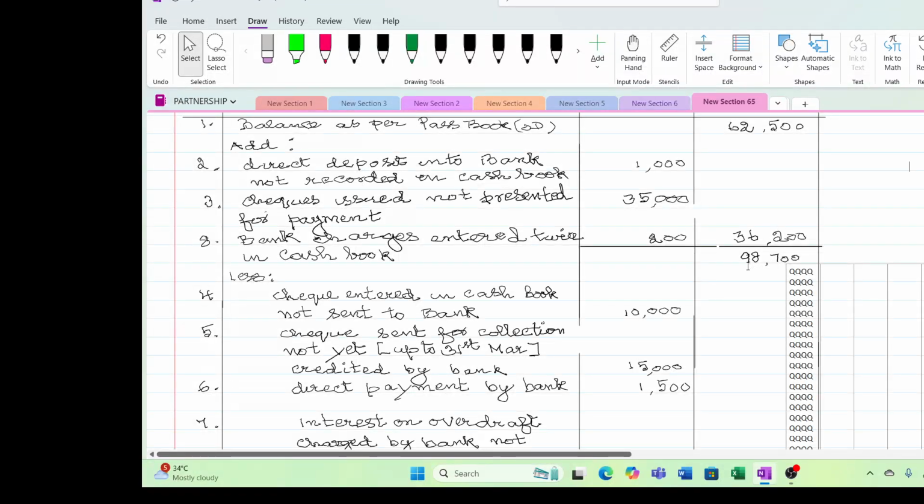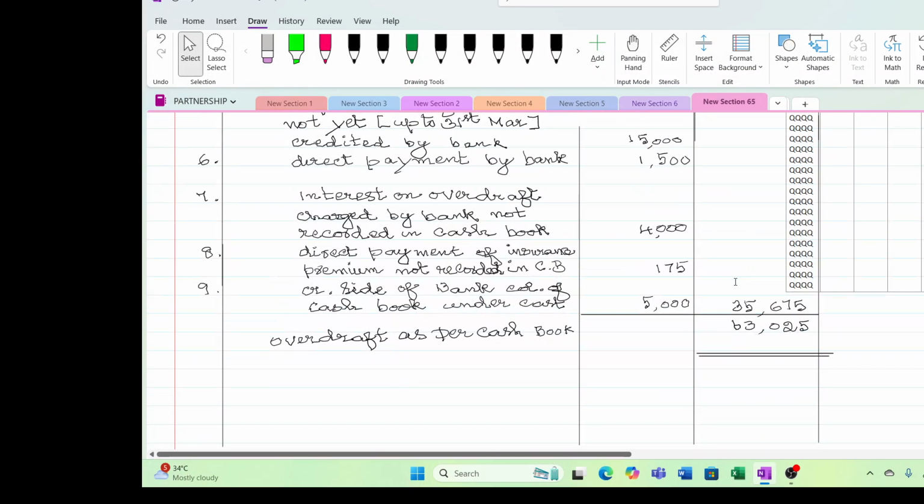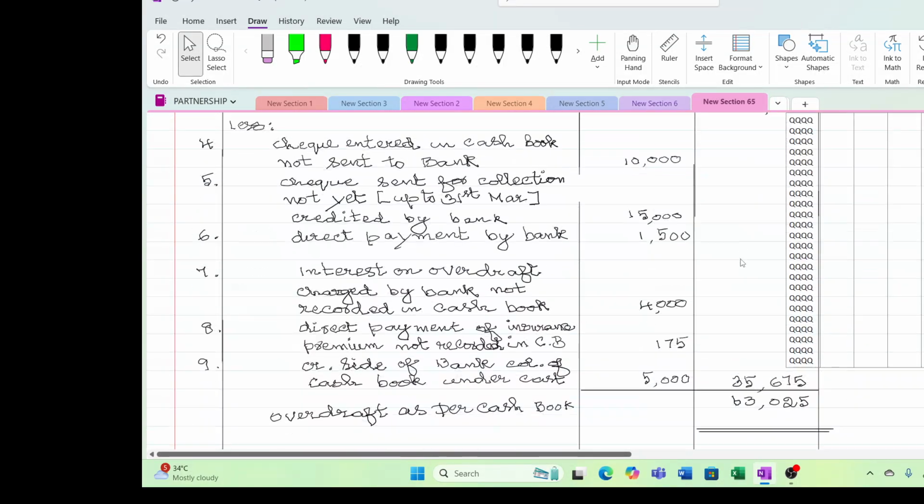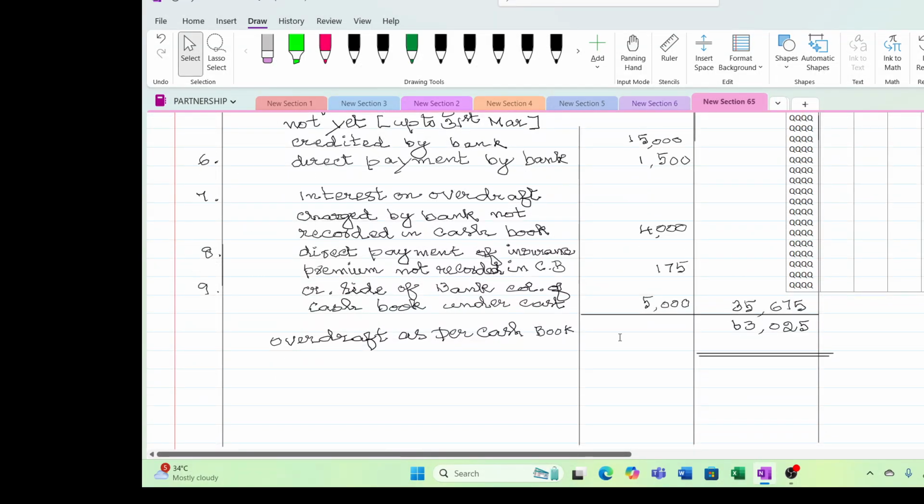See here, total overdraft is 98,700, and whatever we have reduced is 35. So still 63 balance is there. So the overdraft is more than the reduced amount. So the balancing figure is also overdraft as per cash book. Hope it is clear to all of you.